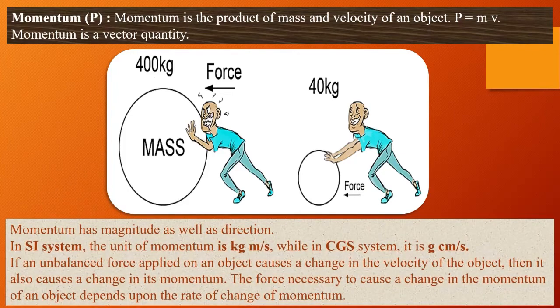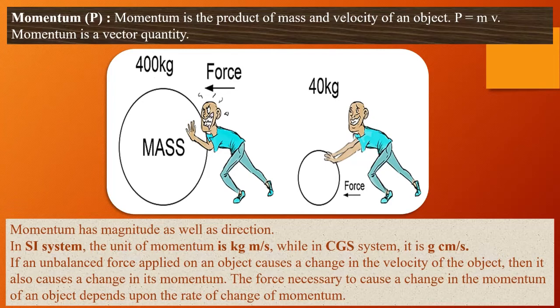So in the SI system, you write down the unit for momentum is kilogram meter per second, while in the CGS system it is gram centimeter per second. And if an unbalanced force applied on an object causes a change in the velocity of the object, then it also causes a change in its momentum. Okay, so this goes hand in hand.